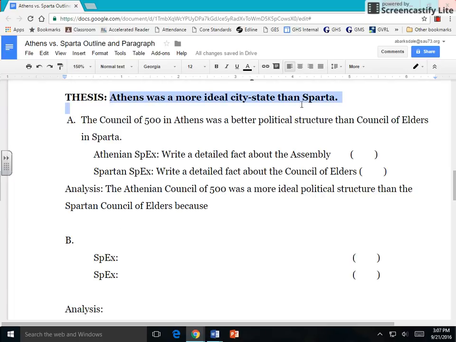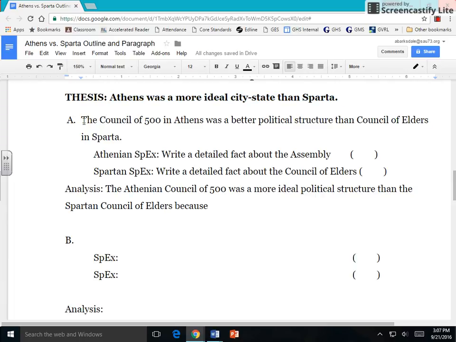Here's my thesis. This is a long overarching thesis. So now remember, the intention of my A is that I'm narrowing my focus to my first category. So I'm not just going to say politics. I'm going to make sure it's a sentence that shows comparison. So because my thesis says Athens was better, please don't think that's the side you have to take. You can take the Sparta side. My example is not meant as the way to get an A. This is meant to show you what to do.